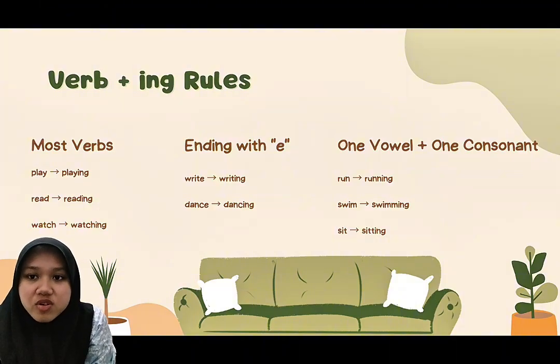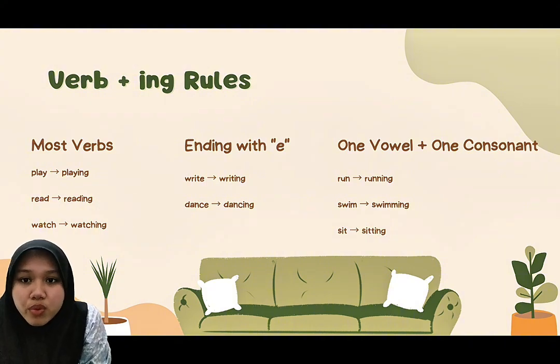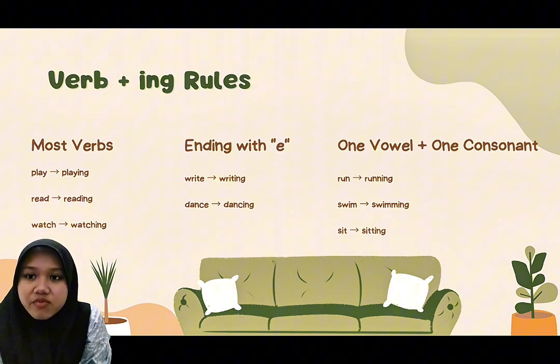Another rule is for short verbs such as run, sit, and swim. We double the last consonant before adding ing. So, run becomes running, swim becomes swimming, sit becomes sitting. Learning the spelling patterns will help you write correct sentences.